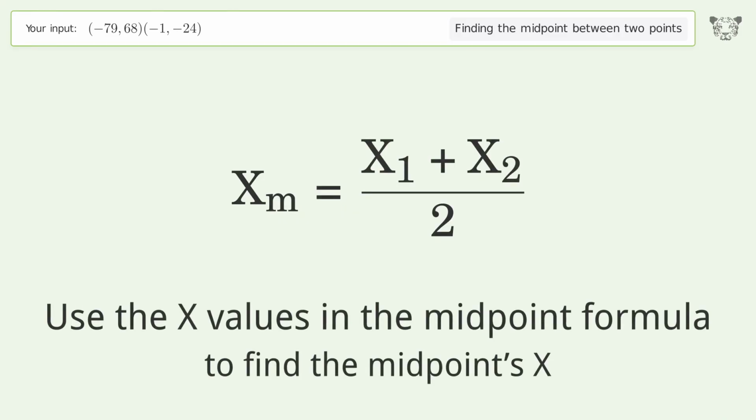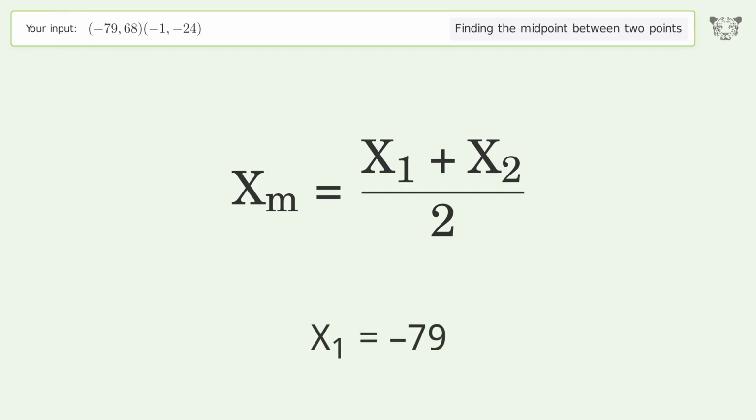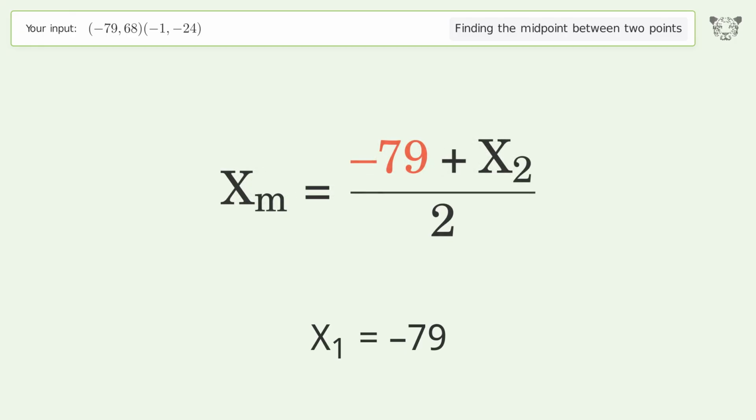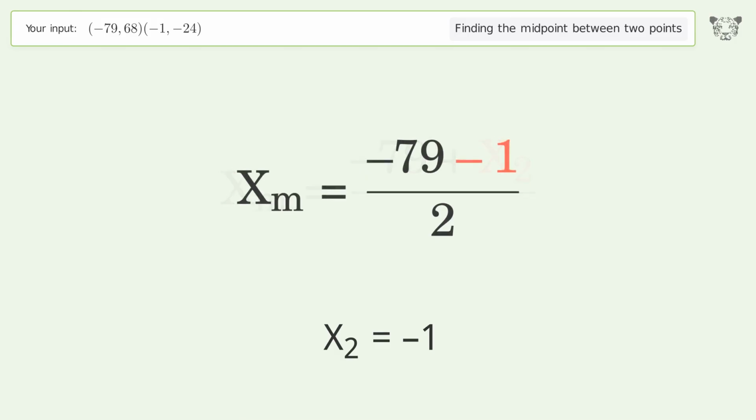Use the x values in the midpoint formula to find the midpoint's x. x1 equals negative 79. x2 equals negative 1. Simplify the arithmetic.